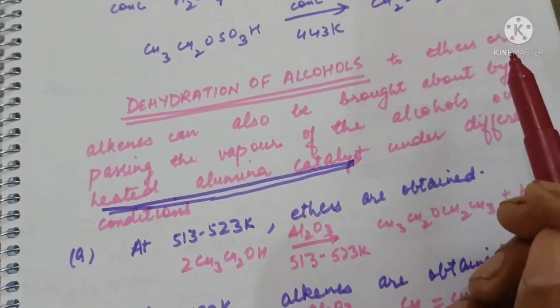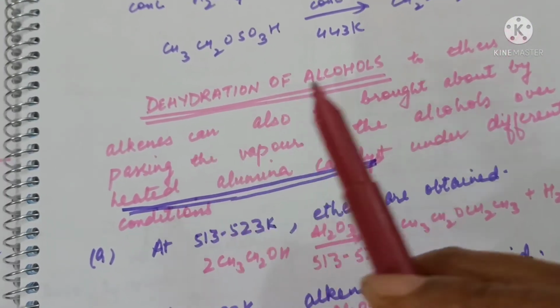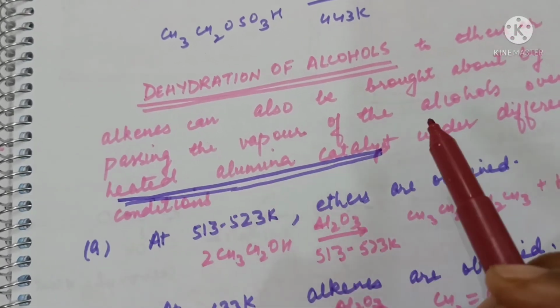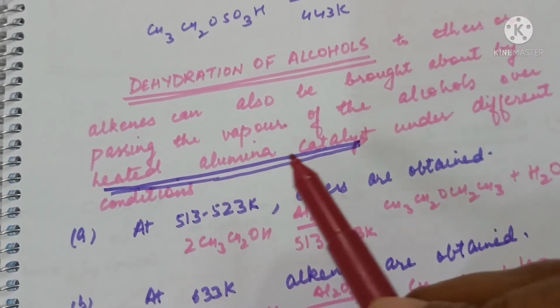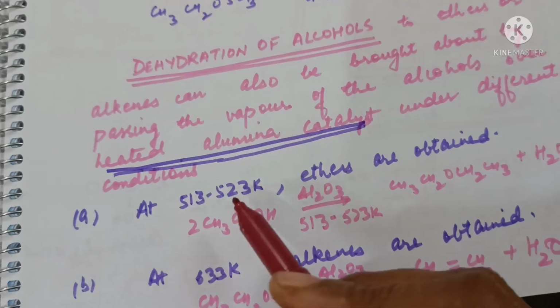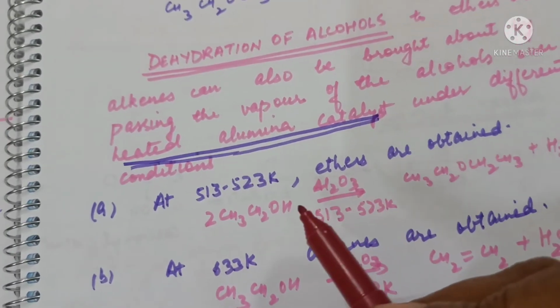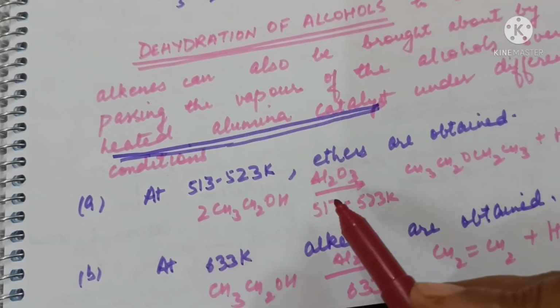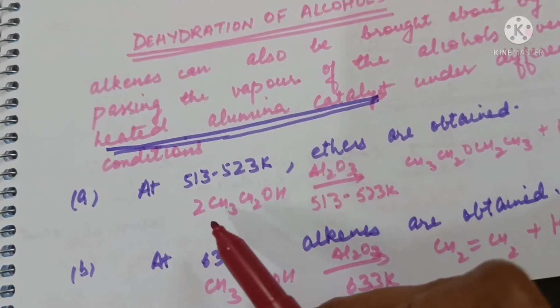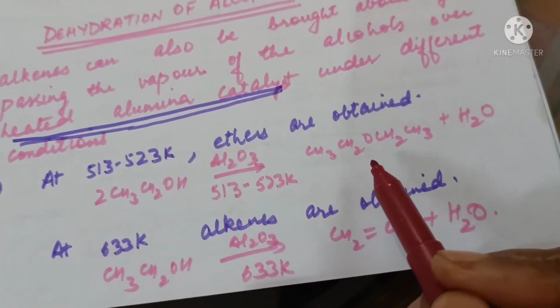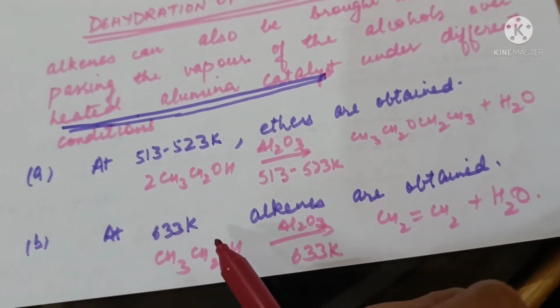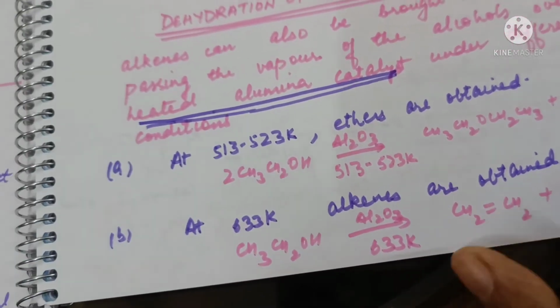Dehydration of alcohols to ethene and alkenes can also be brought about by passing the vapors of alcohols over heated alumina catalyst at different temperatures. Different products will be formed. At 513 to 523 Kelvin over alumina, ethyl alcohol forms ether. At a higher temperature, 633 Kelvin, alkenes are formed.